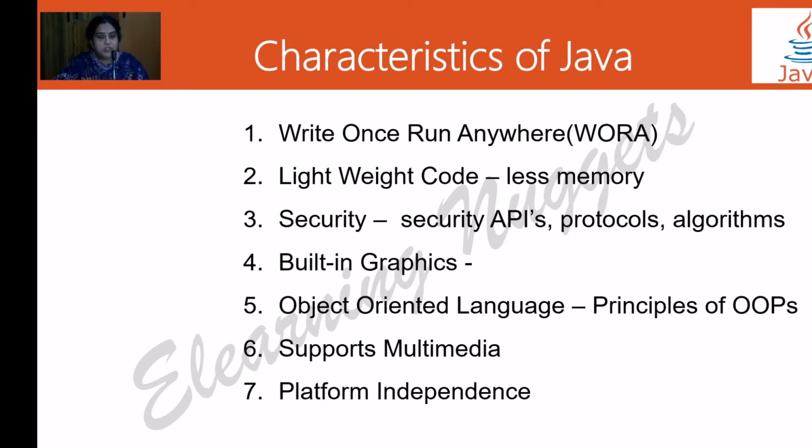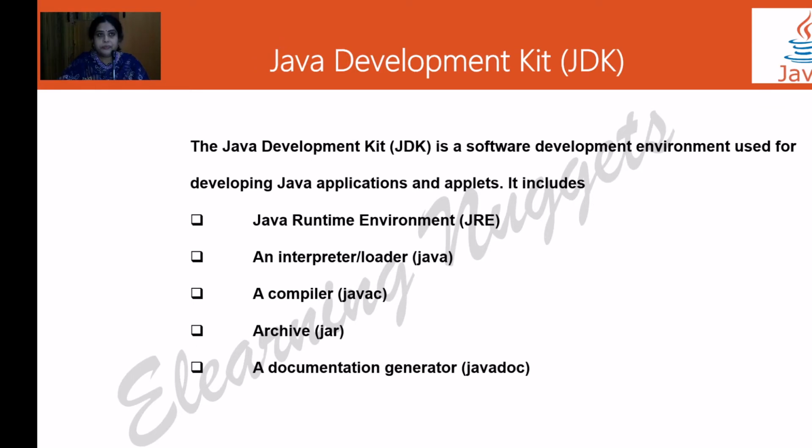And the most important feature is Java is an object-oriented programming language. What do you mean by object-oriented programming language? See, this particular language is going to model the real world. It is going to follow the principles of object-oriented programming, for example, inheritance, data abstraction, encapsulation, polymorphism, etc. And Java is platform independent. That means it can run on a variety of operating systems like Windows, Unix, Macintosh, and DOS, etc.